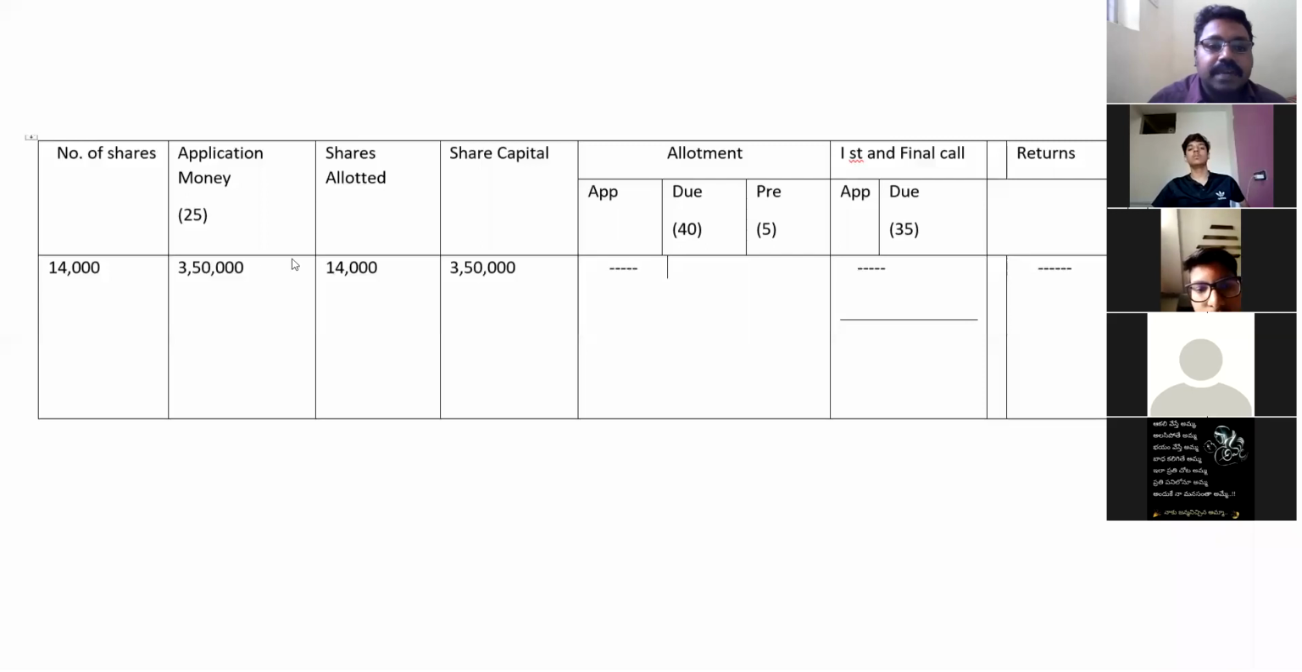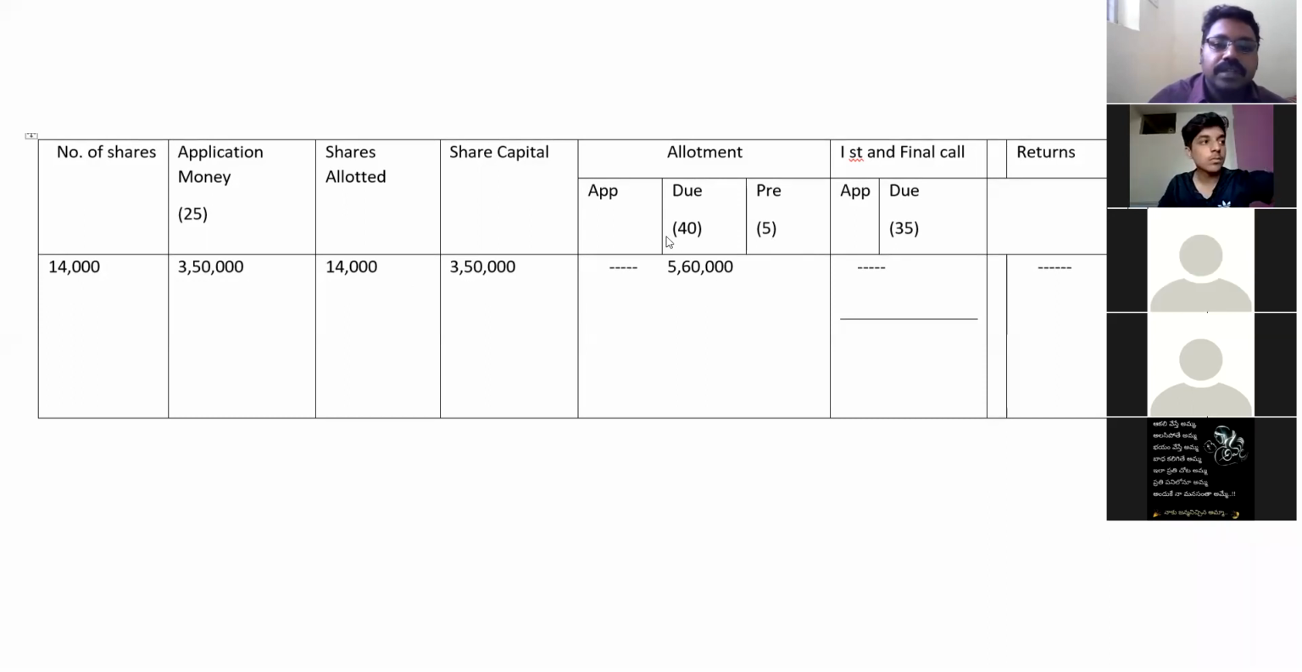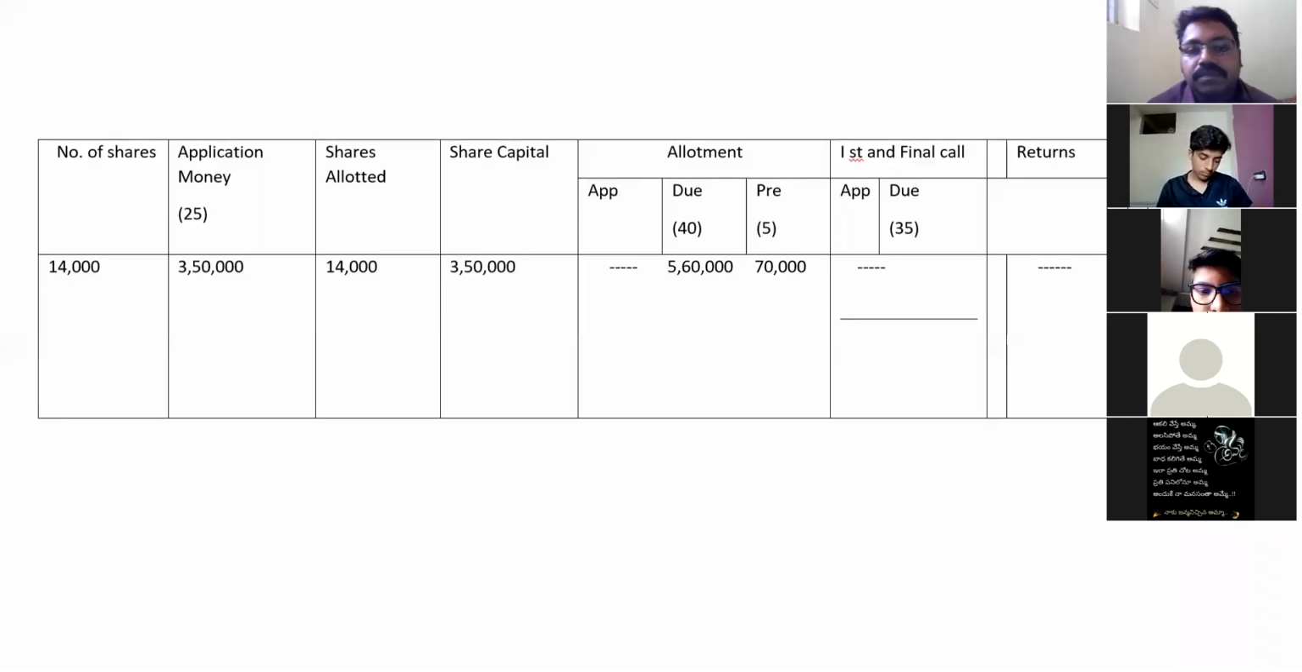Share capital minus application money: if you have any difference between these two, you have to write it here. There is no difference, no excess money has been paid. So how much is due? 40 rupees. 14,000 shares into 40, that is 5,60,000. Next, 14,000 into 5, because the premium is 5 rupees. You will be getting 70,000.